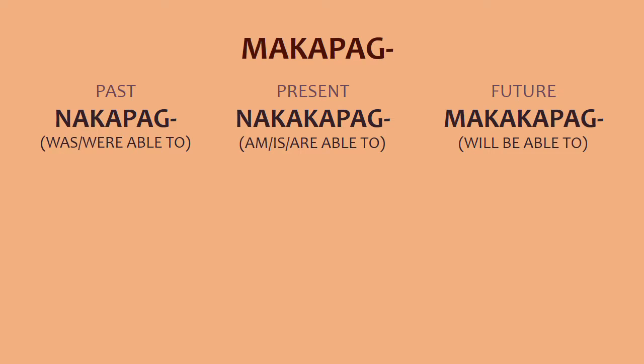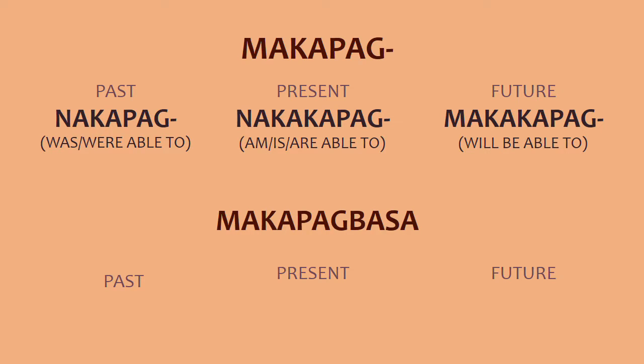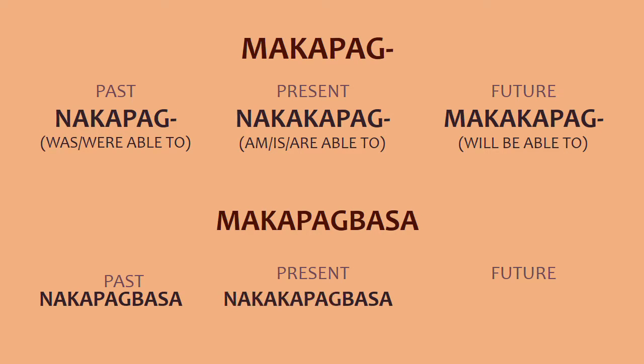So with the example makapagbasa, to be able to read, just take the verb root and then add the prefixes. So for the past tense, we have nakapagbasa, present tense, nakakapagbasa, and future tense, makakapagbasa. Now for maka.